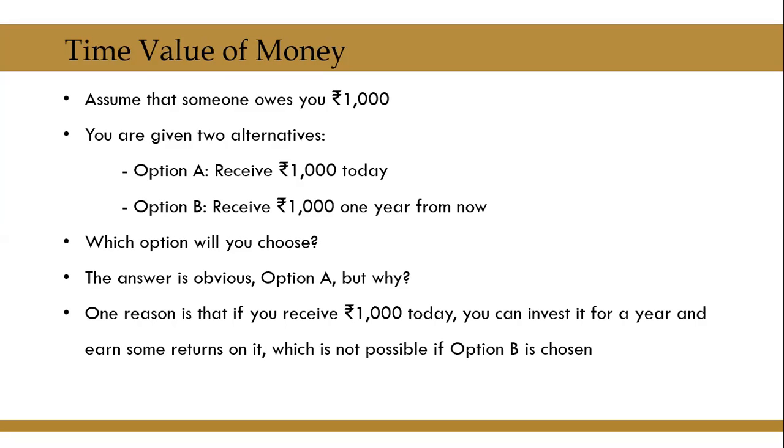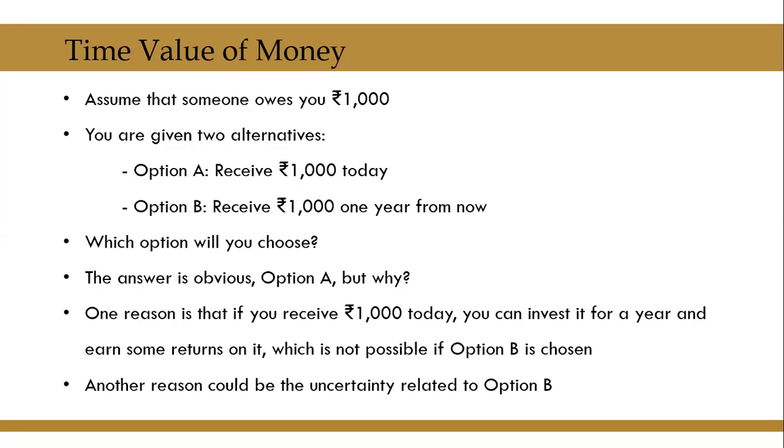This concept is very popularly known as opportunity cost in economics and finance. Another reason why you would like to receive this money today is the uncertainty related to option B. If somebody is paying you today, it is more certain. But if somebody says, I will pay you after 1 year, there is an uncertainty related to that, which is popularly known as risk.